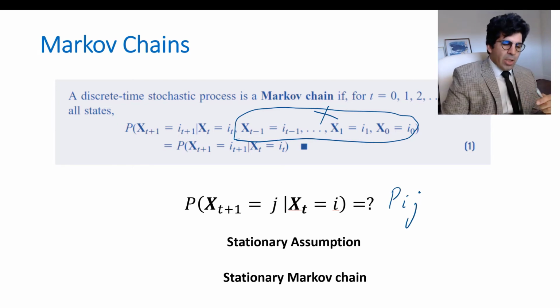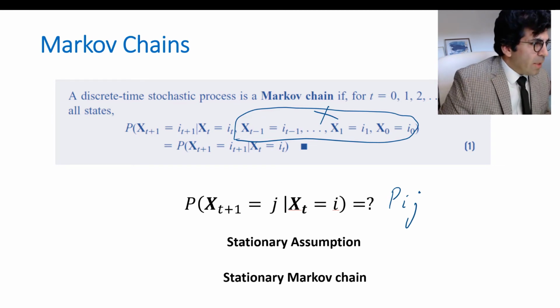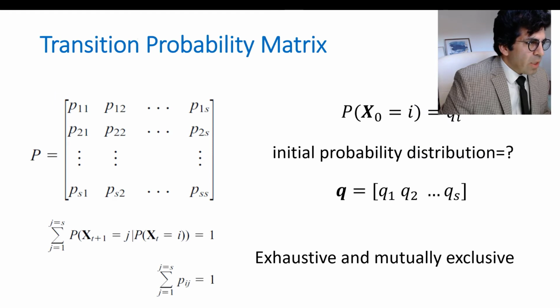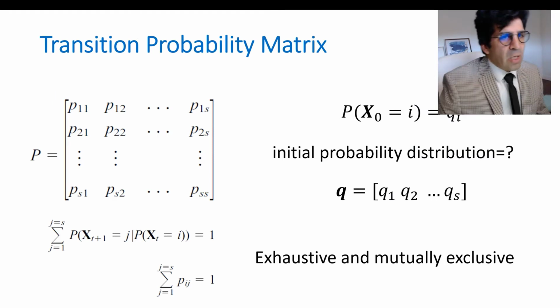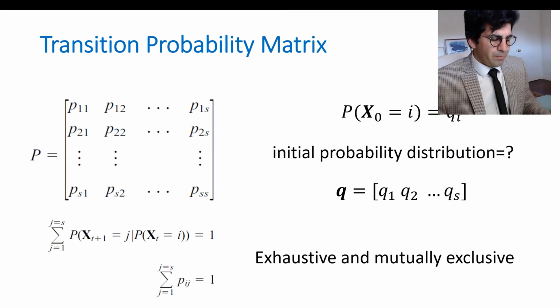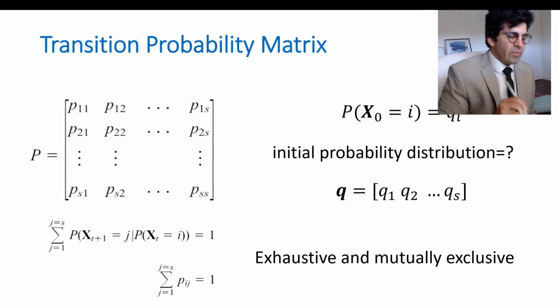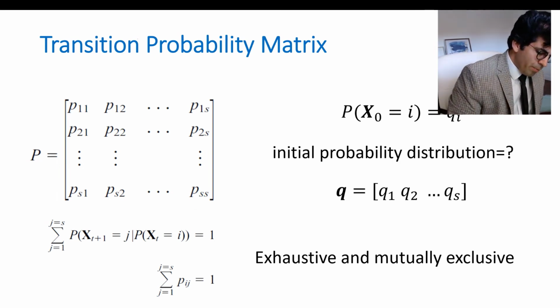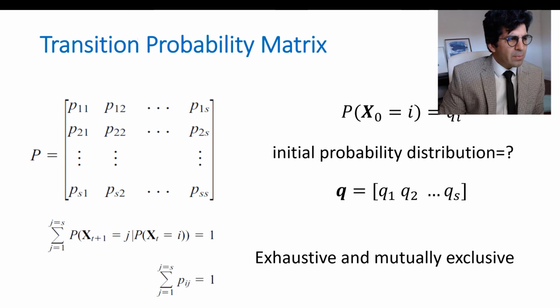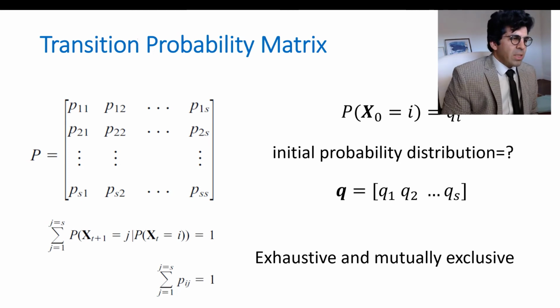But the main thing we want to discuss in this video, our main goal, is to create this matrix, which is the transition probability matrix. What is it? You read it this way. First, you look at the row, then you look at the column. For example, P21.